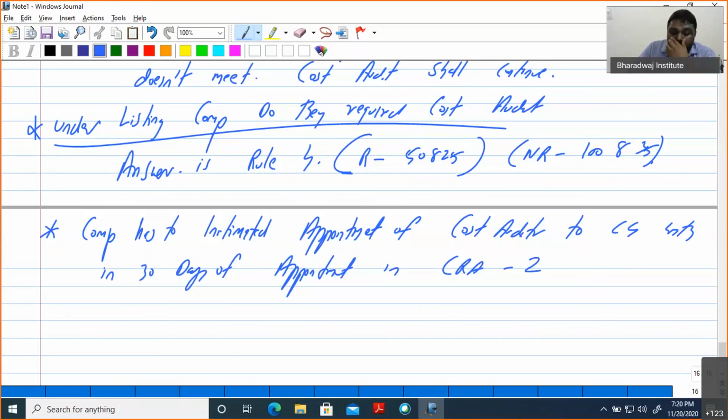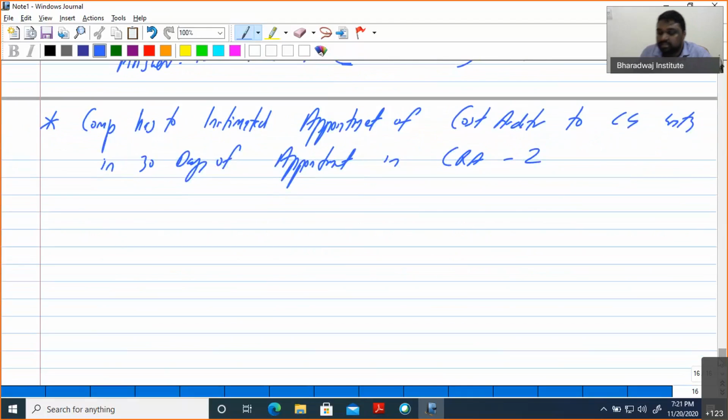CRA1 we have already discussed. What is CRA1? CRA1 is about cost record maintenance, 30 items. CRA2 is what? Intimating the appointment of cost auditor to central government. So the company has to intimate appointment of cost auditor to central government within 30 days of appointment in CRA2. So this has been completed. Now this is very important.